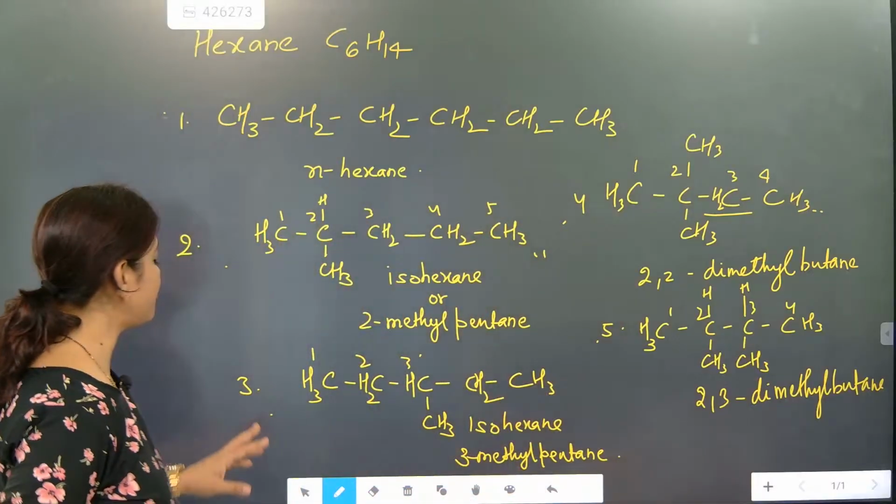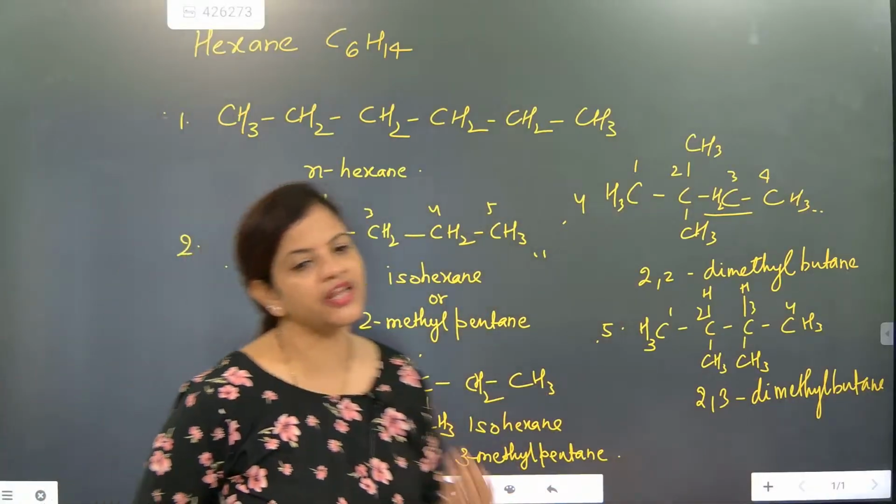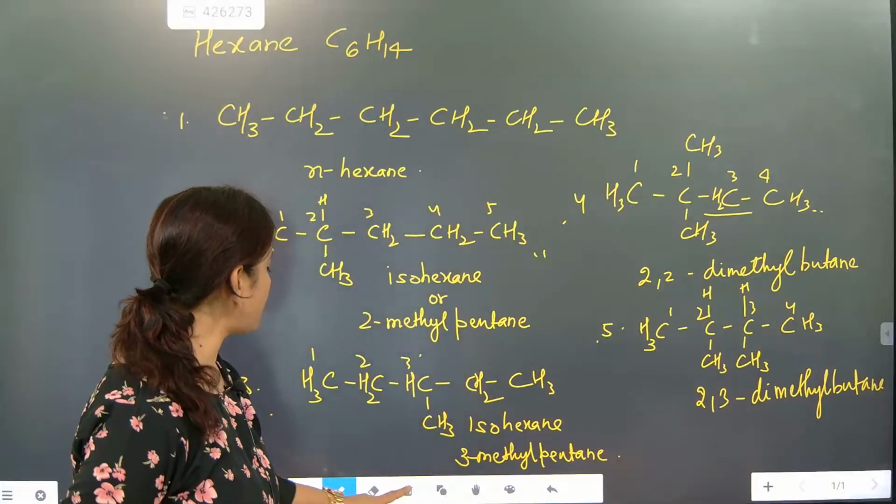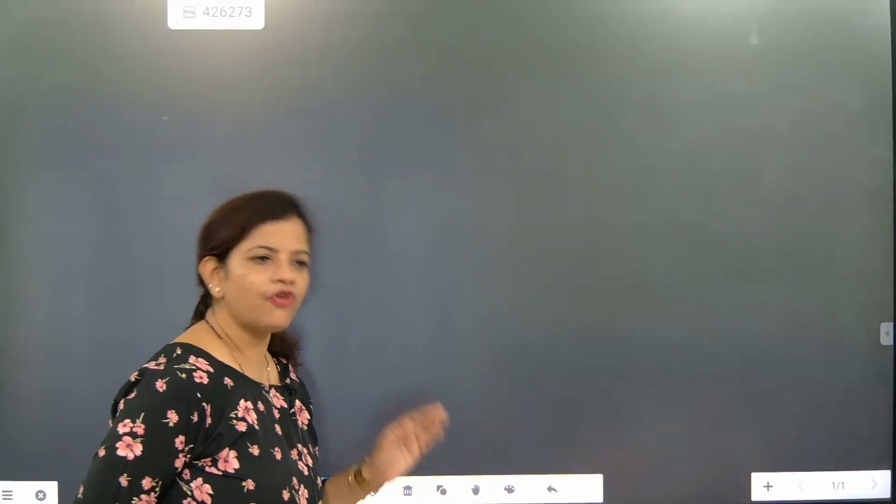After the story of isomer, we will be going towards the next section. So we will be talking about isomer. Understood? The formula remains the same, but the structure is changing. That is considered as isomer. Now, in hydrocarbon, I'm making a flow chart. Please draw this flow chart in your note. Got it? Draw the flow chart.